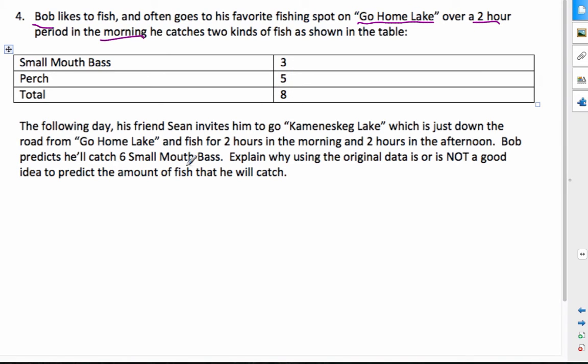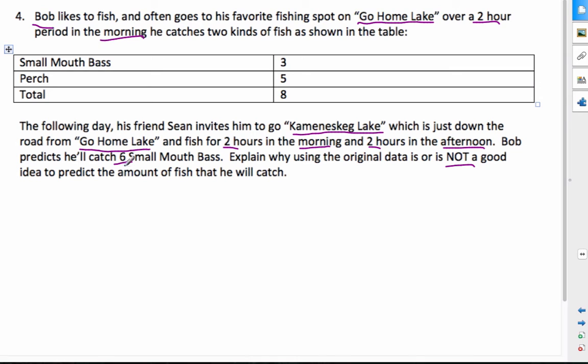The following day, his friend Sean invites him to go to Kamoenskag Lake, which is just down the road from Go Home Lake, so it's not the same lake. He fishes for 2 hours in the morning and 2 hours in the afternoon. Bob predicts he'll catch 6 smallmouth bass. Explain why using this original data is not a good idea to predict the amount of fish he will catch.